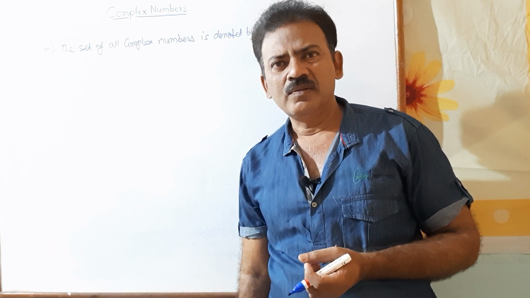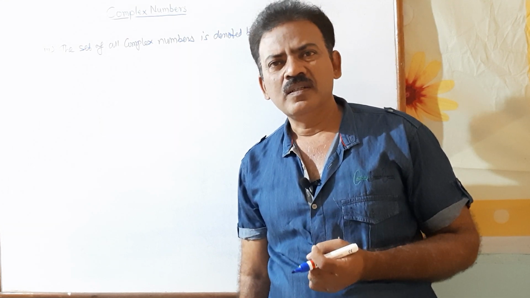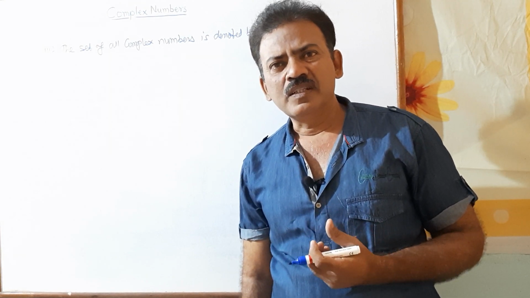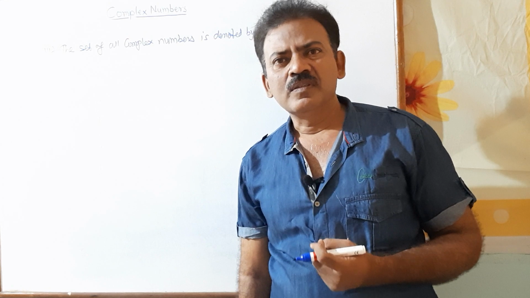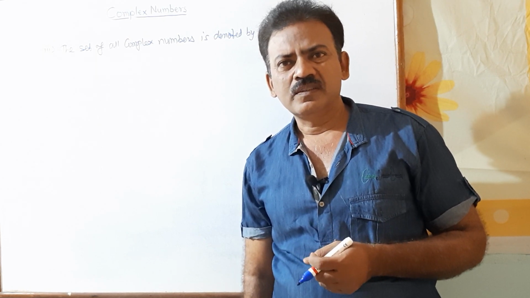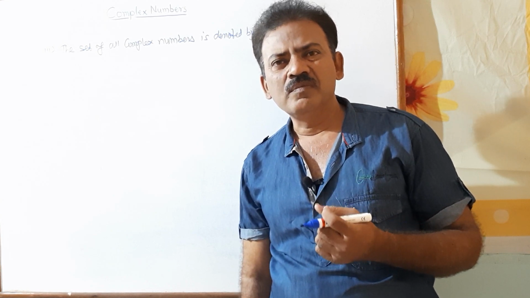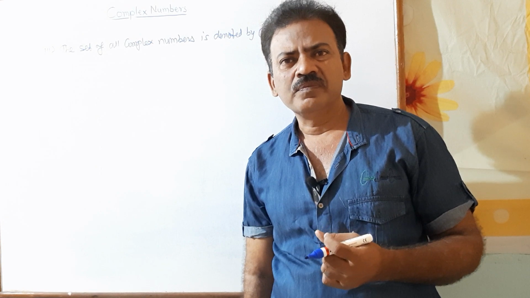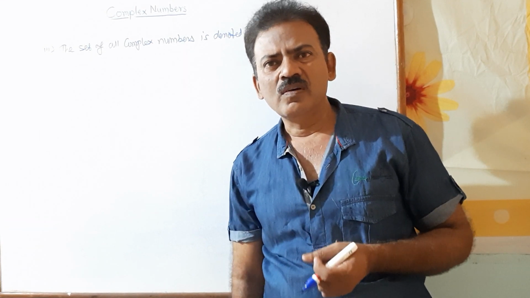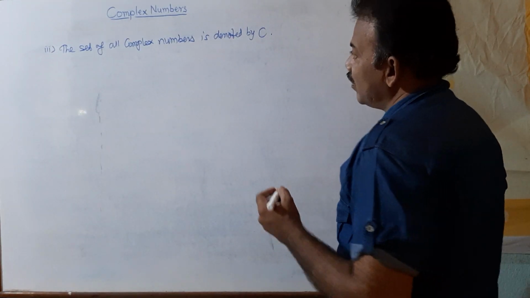But after that, note that the set of all complex numbers, that is capital C, is the bigger set. Or in short, we can say the set of all complex numbers C is the father of all sets or all number systems, because every number system belongs to capital C. So it is called the father of all number systems. Okay. Then we will see algebra of complex numbers.